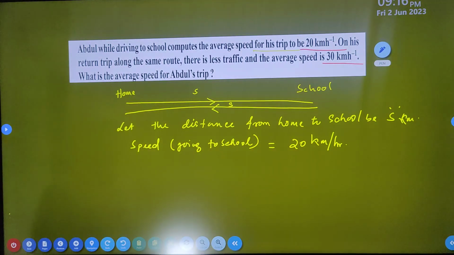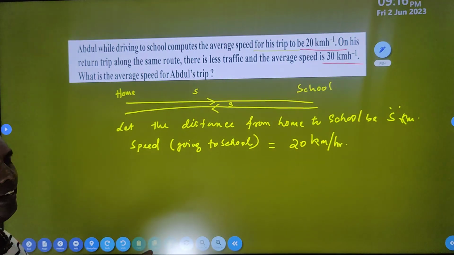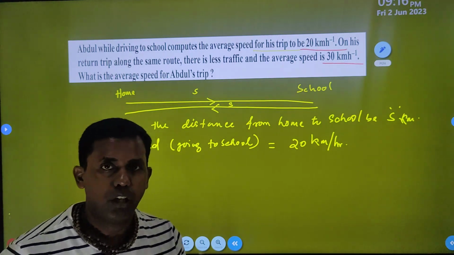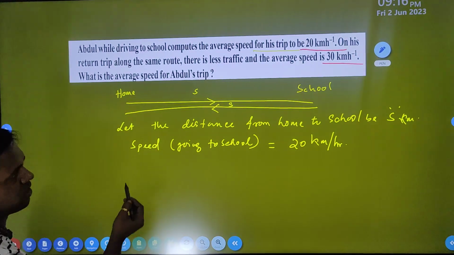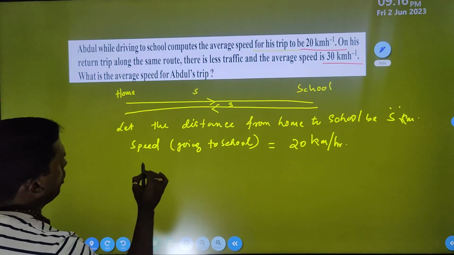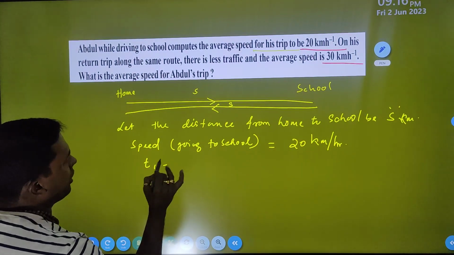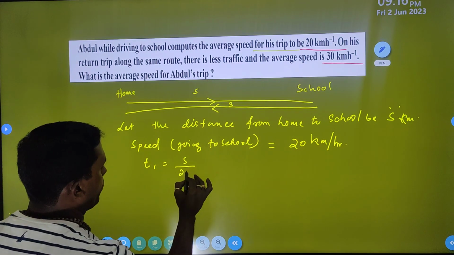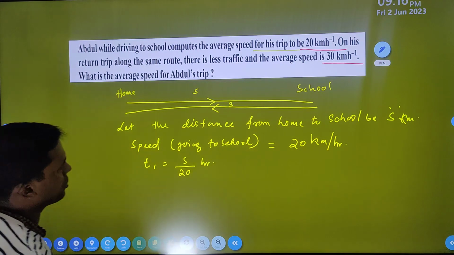Now you can find out time, because for finding the average speed, total distance by total time is a factor. So time we have to find out. Just you observe here time. So simply time t1 is equal to how much? Distance s divided by 20 hour. So this is time.